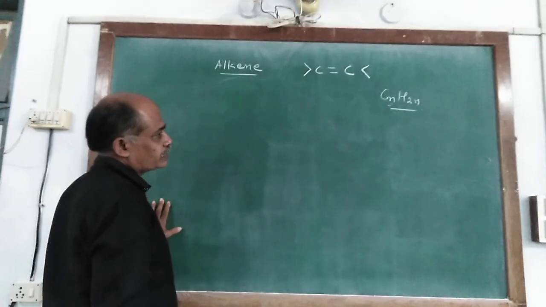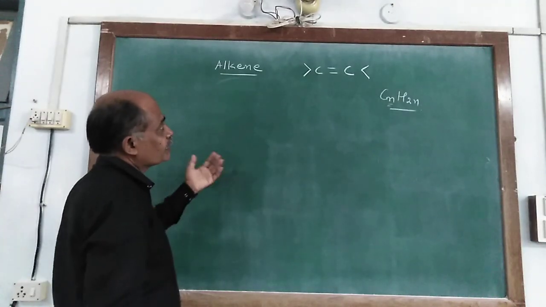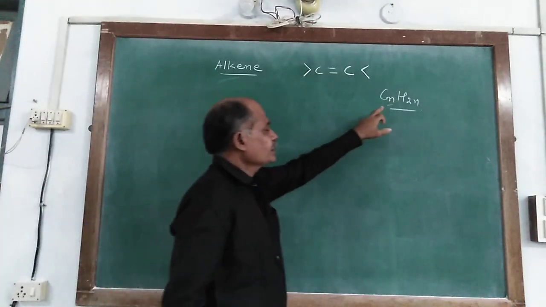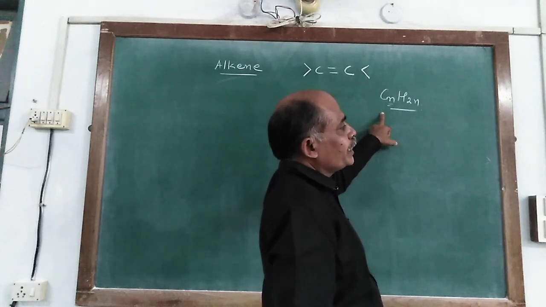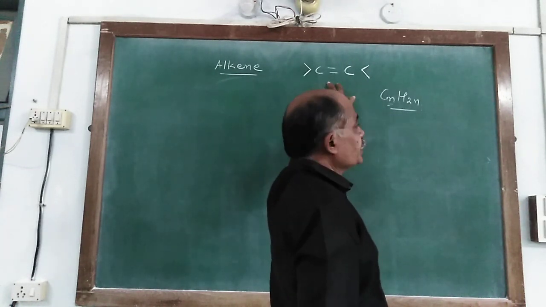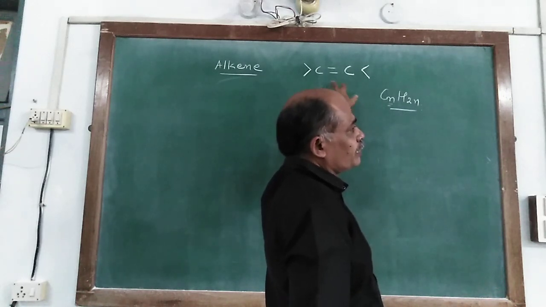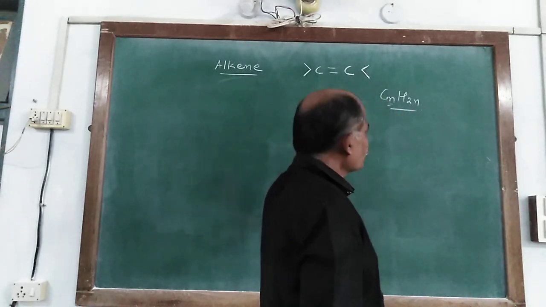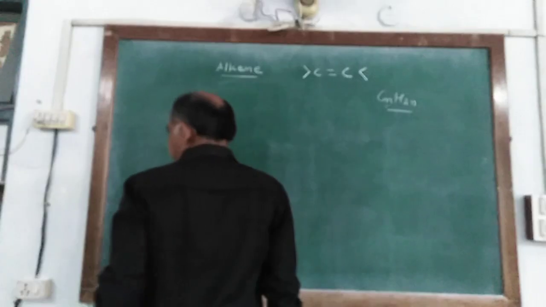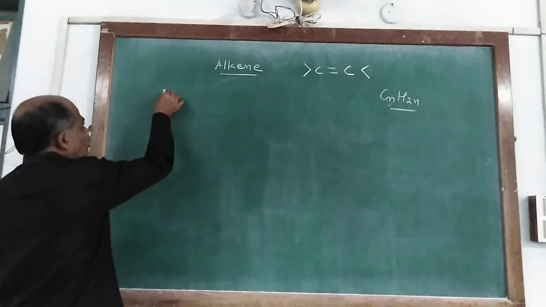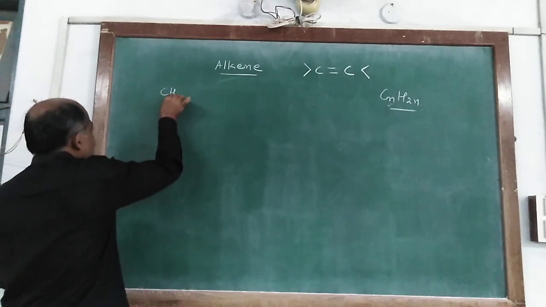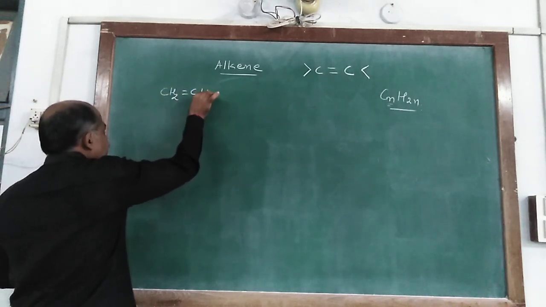It cannot take the value 1, because a single carbon atom cannot have a double bond. So the initial compound of this homologous series is CH2=CH2.